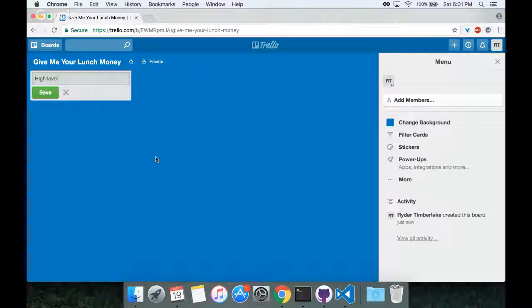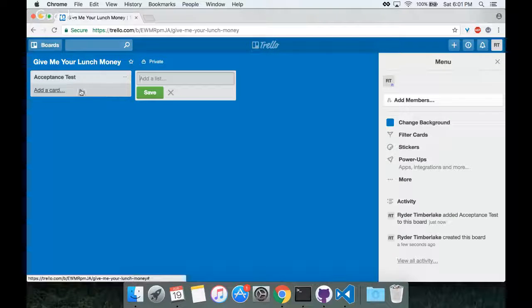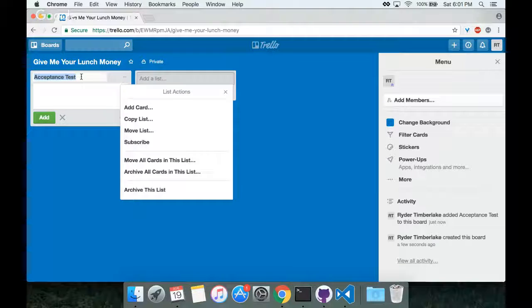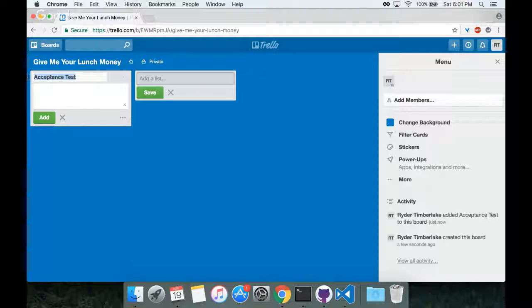High level. No, don't even do that. Acceptance test is by nature... Acceptance test. That's super vague. Has it been that long since I've used Trello? Oh, that is a column. Oh man. All right. Ready. Acceptance test, because I know what I want with this.